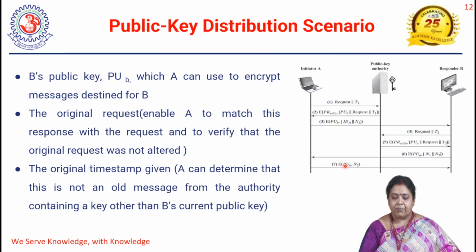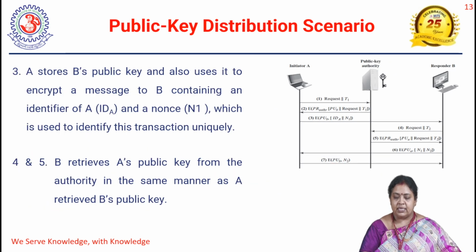For authentication purpose, A is again going to send the N2 which has been sent by B, by encrypting it using the public key of B. Okay, that is a public key distribution scenario which is done in 5 steps.